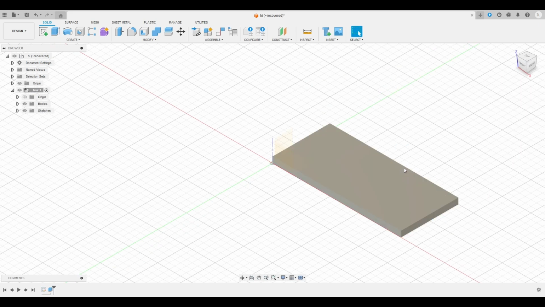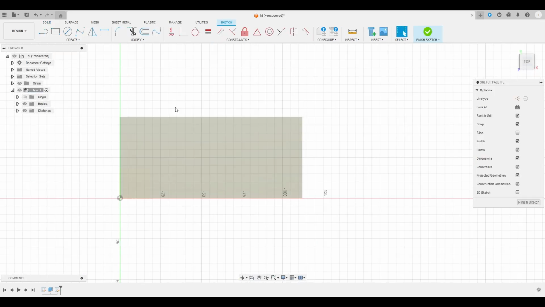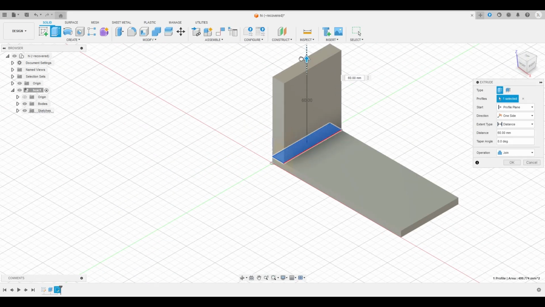Then on top here you can right click, create sketch, and then you can use the line tool to draw. I do one side first, and then you can extrude this part about 60.